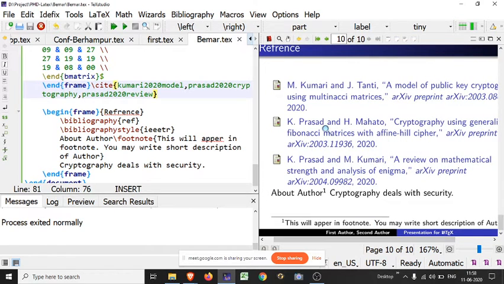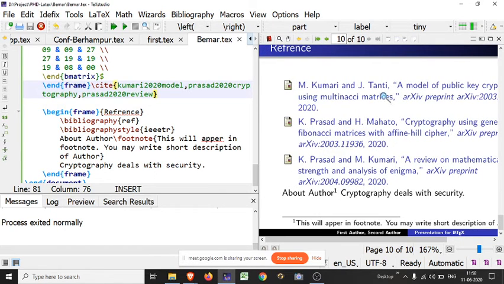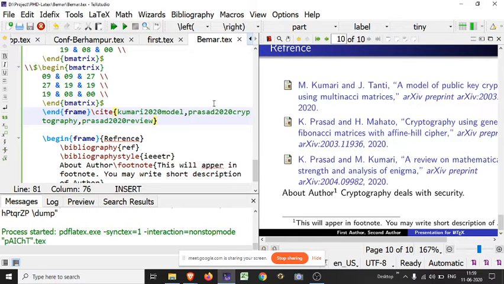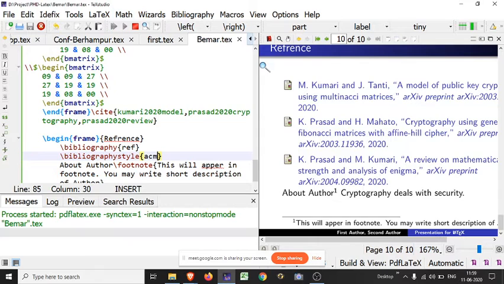Okay, so if you want to write this reference in your Microsoft PowerPoint presentation, then you have to write it manually. But if you want to write in LaTeX, then you just have to cite these papers in your presentation, as you used to write in your LaTeX file. These things automatically appear at the end. Also there is a different structure. Suppose I am using ACM structure, so this reference will automatically be arranged in ACM reference order.